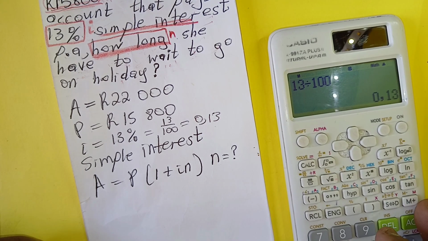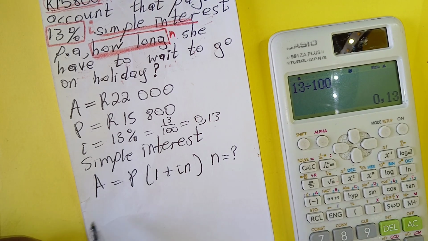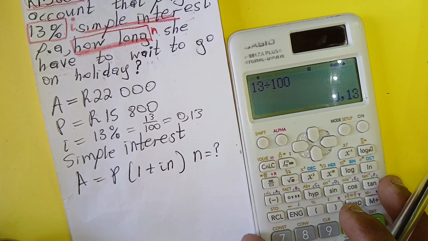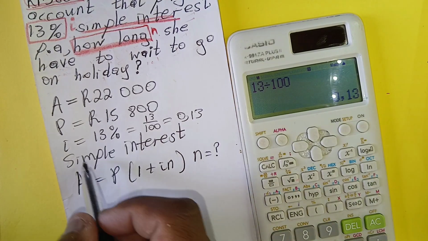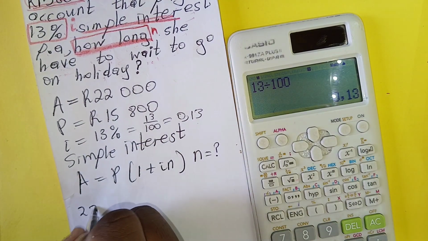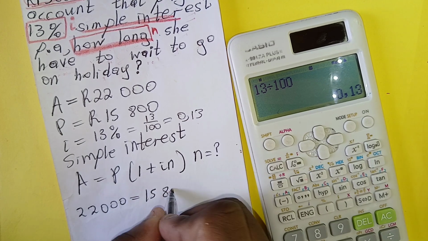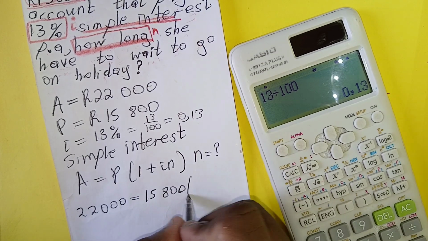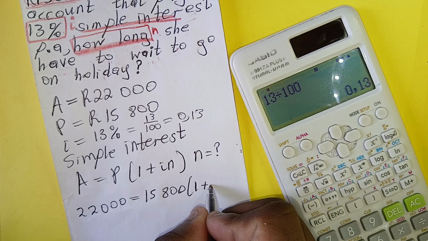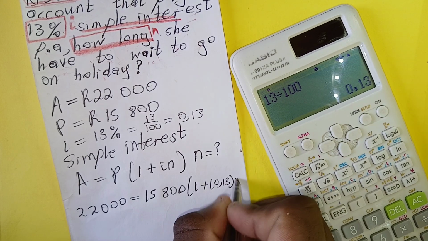Now we can substitute all that we have: 22,000 = 15,800(1 + 0.13n).